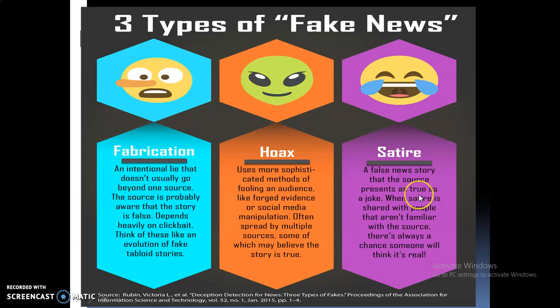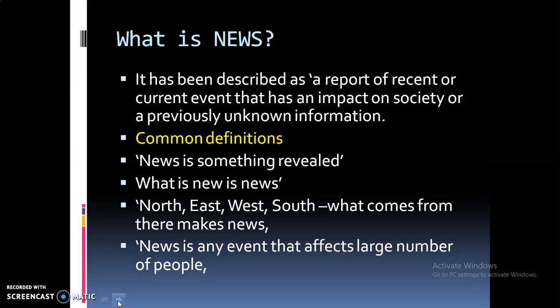Satire is a false news story that the source presents as true, as a joke. So we might assume that the joke is true. When satire is shared with people that aren't familiar with the source, there is always a chance someone will think it is real. So these are the three types of fake news, and now we are moving into news.